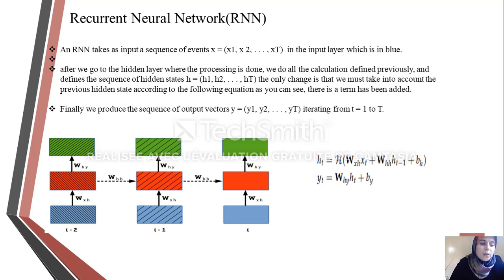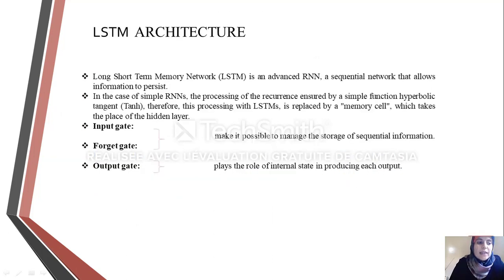So now I will continue with another type of ANN, which is RNN. The advantage of this type lies in its ability to take into account the past context when processing current information. As we can see in the equation, a term has been added. However, these networks have limitations because of two problems called vanishing gradient and gradient explosion. Therefore, to overcome these problems, another type of RNN is used, which is the LSTM.